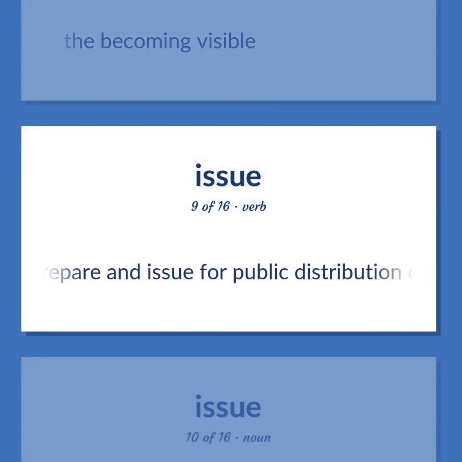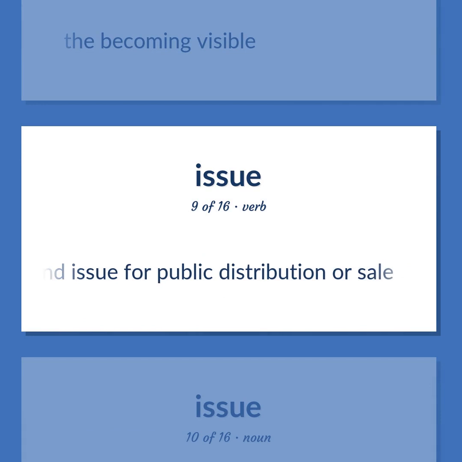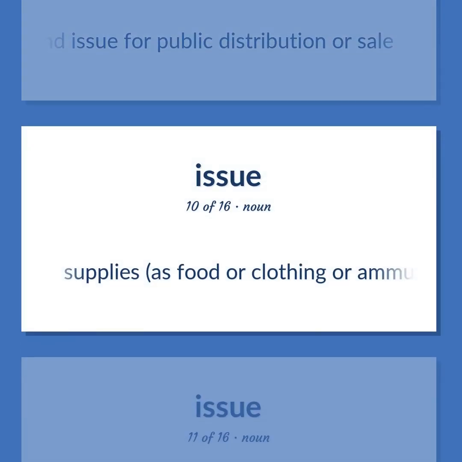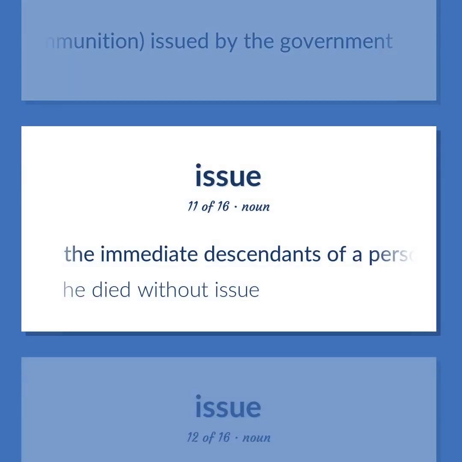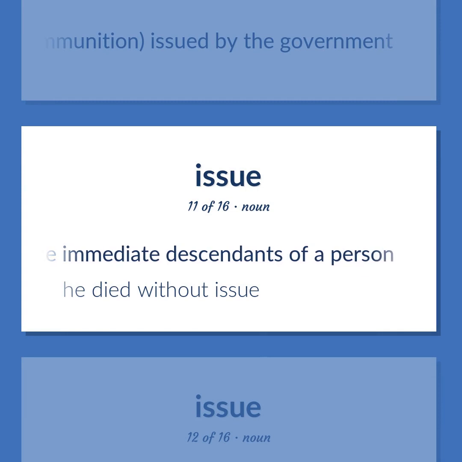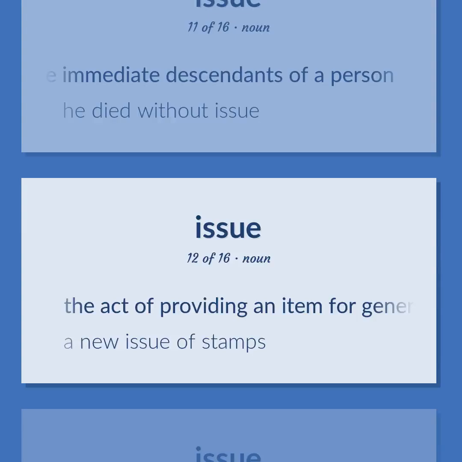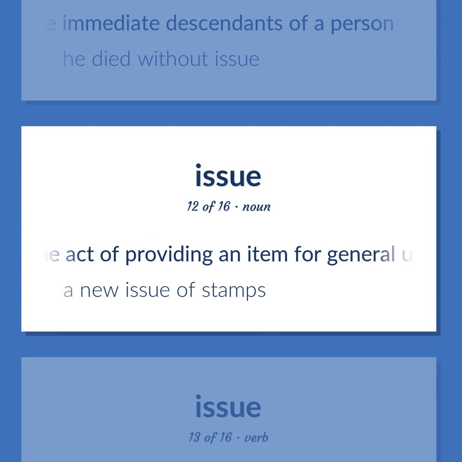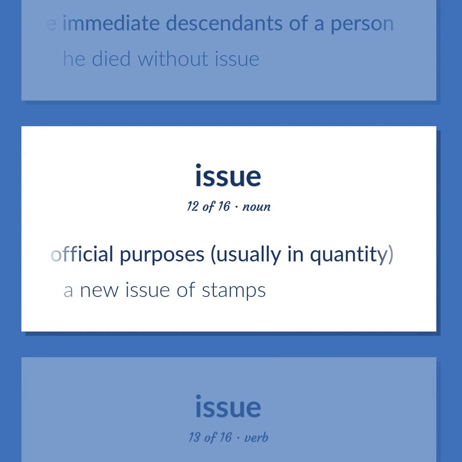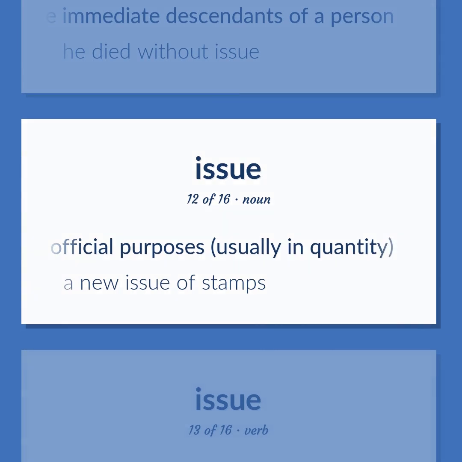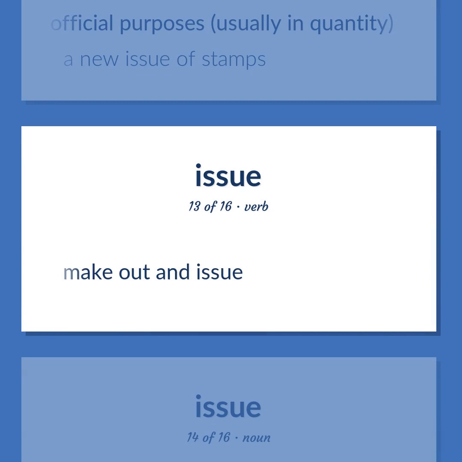Prepare an issue for public distribution or sale. Supplies, as food or clothing or ammunition, issued by the government. The immediate descendants of a person. He died without issue. The act of providing an item for general use or for official purposes, usually in quantity. A new issue of stamps. Make out an issue.